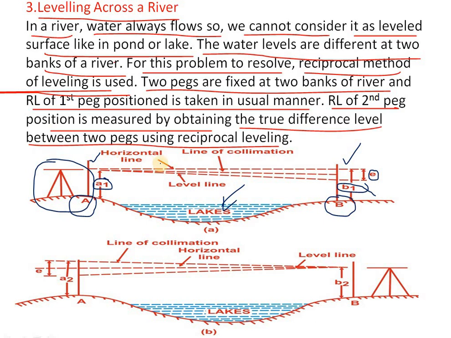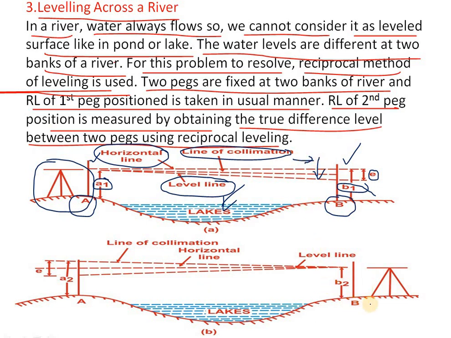We can see here the top line, known as the horizontal line, and this is the level line, and this is the line of collimation. The line of collimation is nothing but the center line of the axis. This one is known as the line of collimation. So here, we are seeing from station point A to station point B. This is one type.